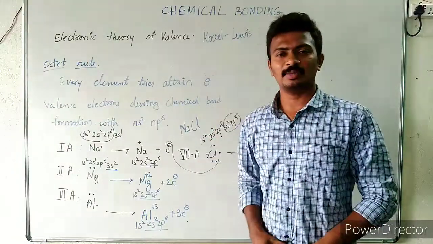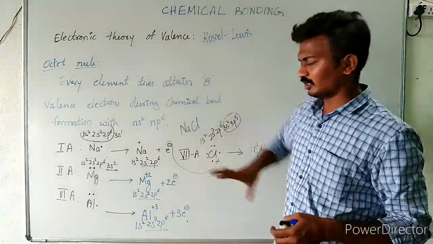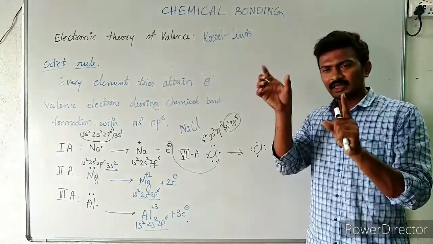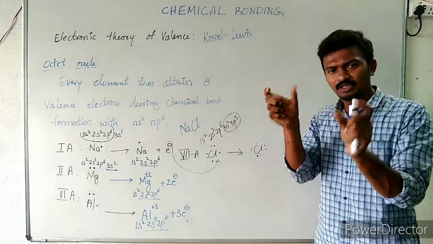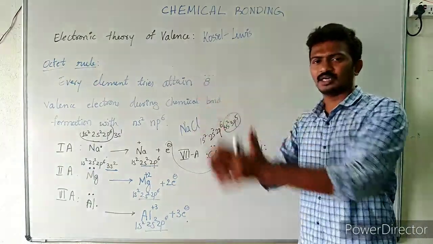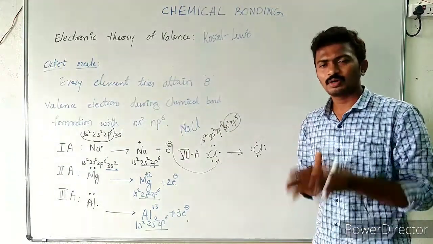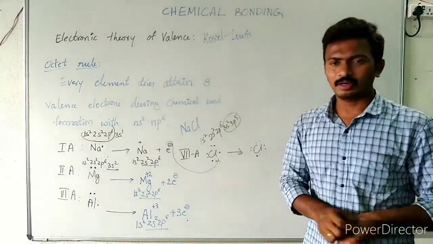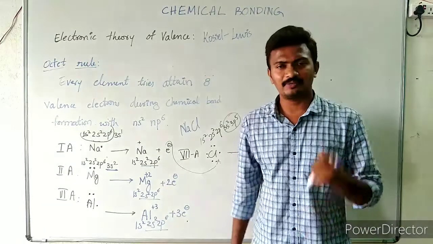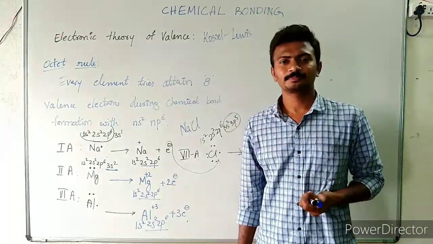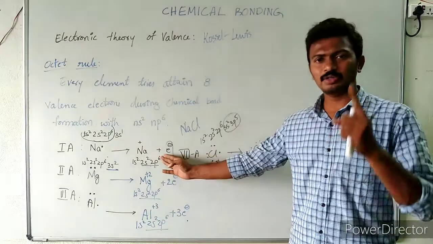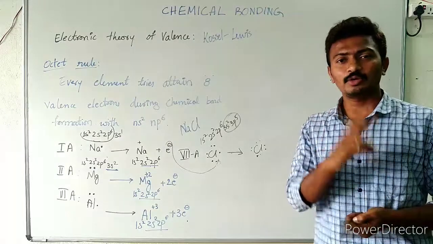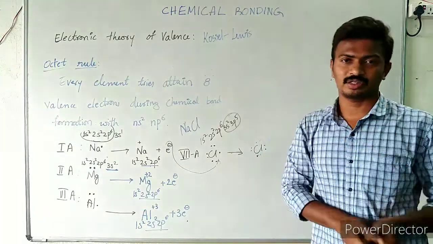Now if you try to combine these elements with the 7th A group element, that is chlorine, how many electrons are required by chlorine? Only 1, because that is a 17th group element, and just by gaining 1 electron it is going to get converted into an 18 group electronic configuration. So these halogens require only 1 electron. That 1 electron they will be gaining from the electron donors like first A group, second A group, third A group elements. So here sodium by losing 1 electron will form a bond with chlorine as NaCl. Now magnesium by losing 2 electrons is going to form bond with 2 chlorines.